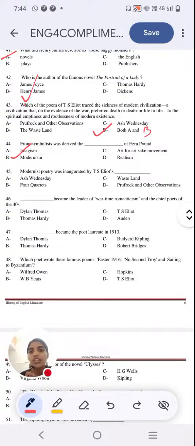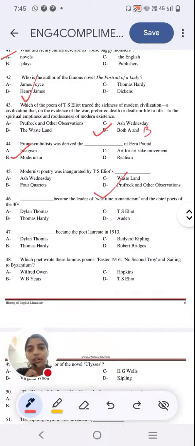Modernist poetry was inaugurated by T.S. Eliot. Option A, Ash Wednesday. Option B, Four Quartets. Option C, The Waste Land. Option D, Prufrock and Other Observations. Basically, which is the first work of T.S. Eliot, because that inaugurated modernist poetry. What is your answer? Because the right answer is Prufrock and Other Observations. That is his first work.